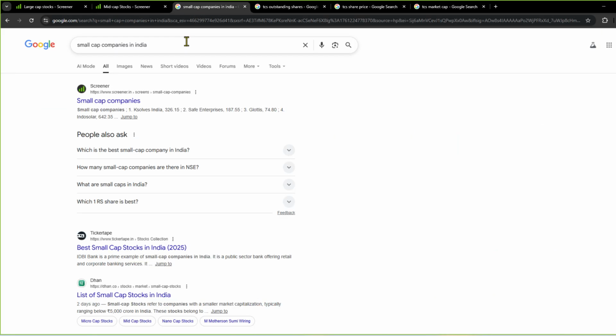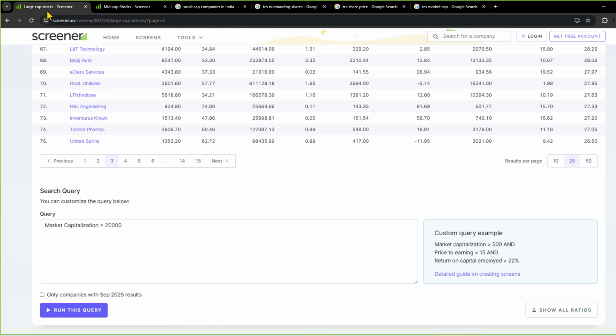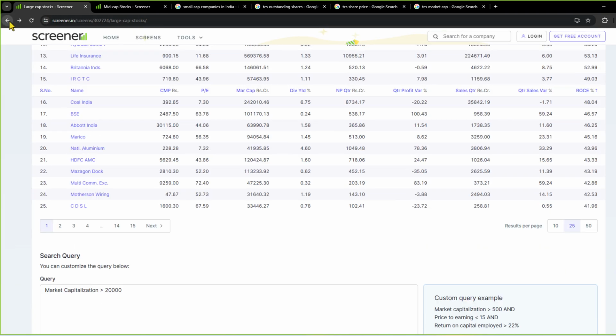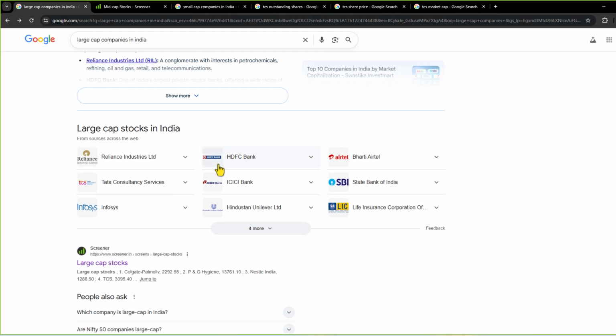Now, coming back to large cap, here I can see TCS, Tata Consultancy Services, as one of the large cap companies. I will now calculate the market capitalization of TCS. As an example, I will calculate the market capitalization of TCS and show you.